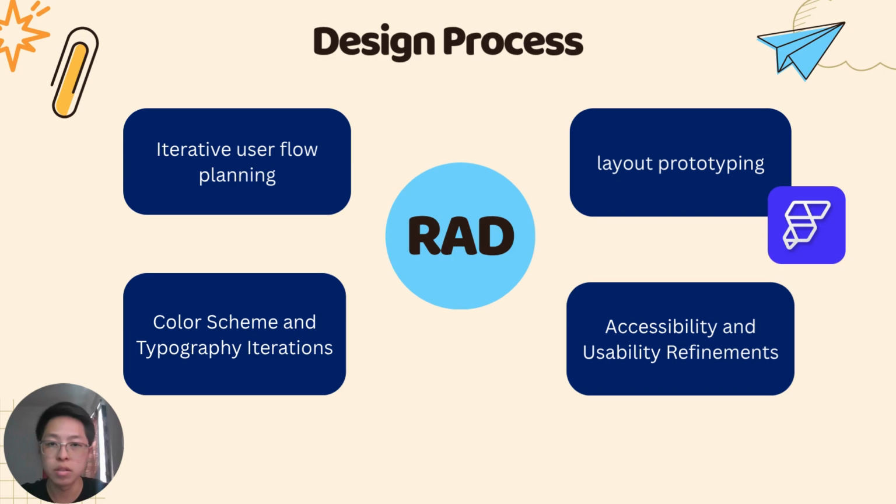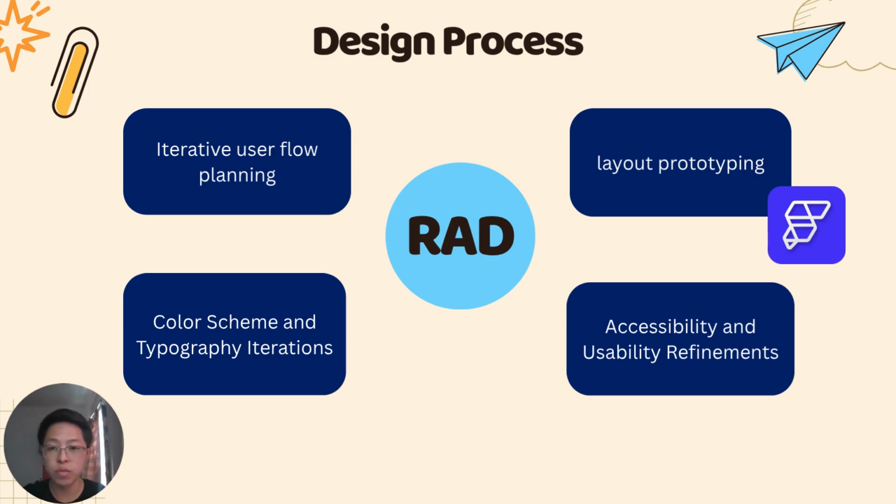For the design process, we follow the Rapid Application Development, which is the RAD model, in the development project. This method allows us to develop quickly, get real user feedback, and make improvements fast. Instead of a long process, we work in small cycles to test, fix, and build better features.